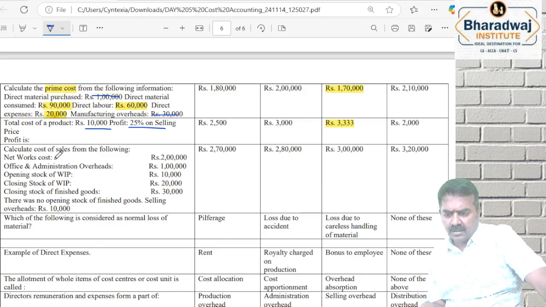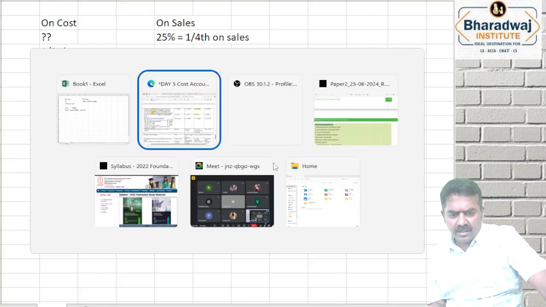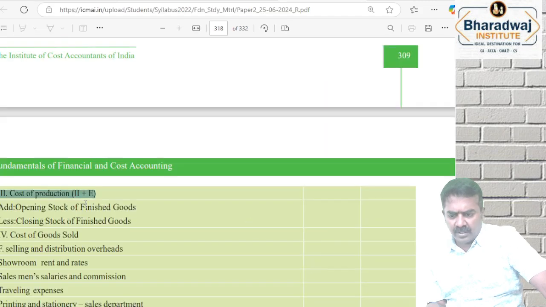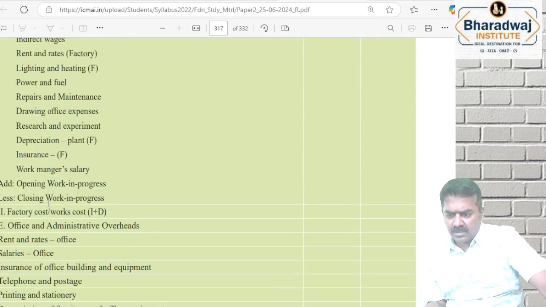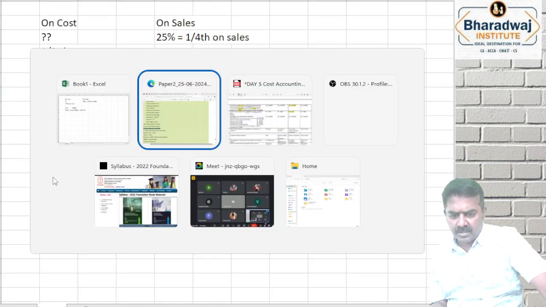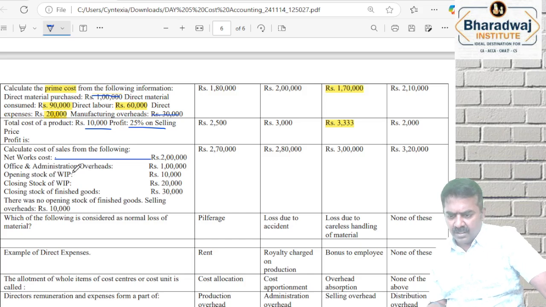Next, look, net works cost is given. Please remember, when you work out net works cost, what would you have done? Net works cost means opening WIP and closing WIP are already adjusted. So in the question, the opening WIP and closing WIP are irrelevant for solving the problem.